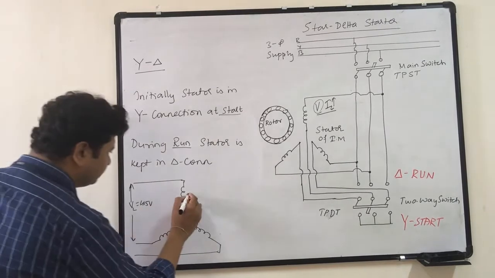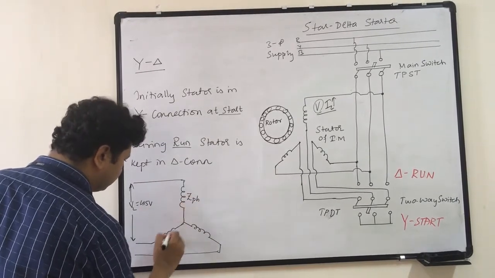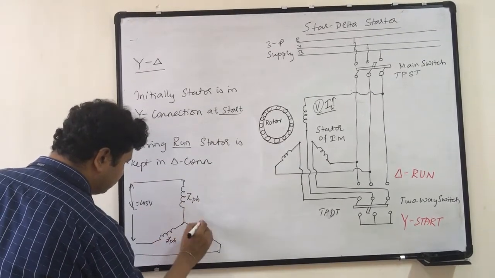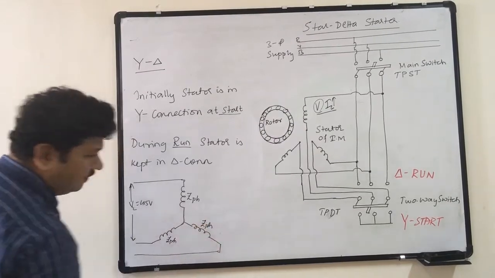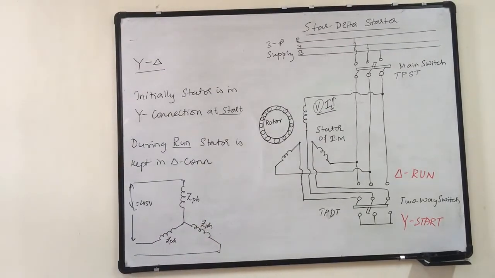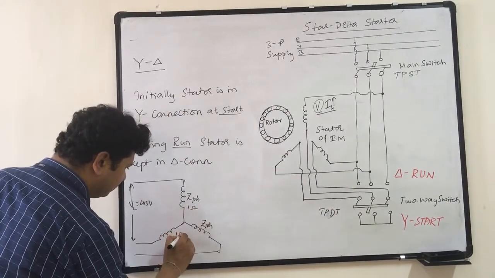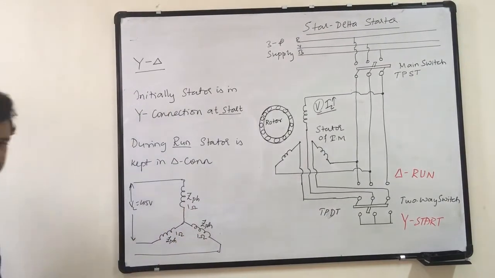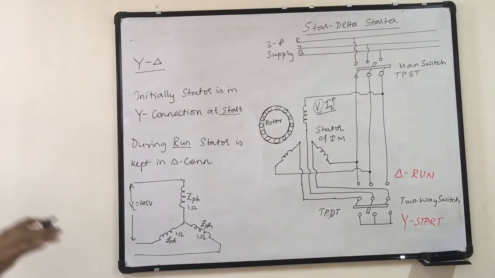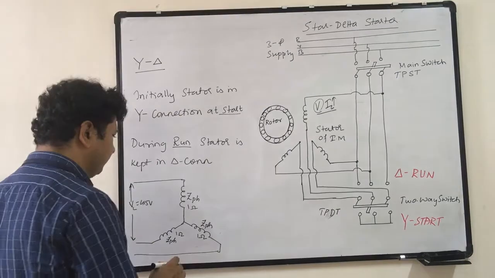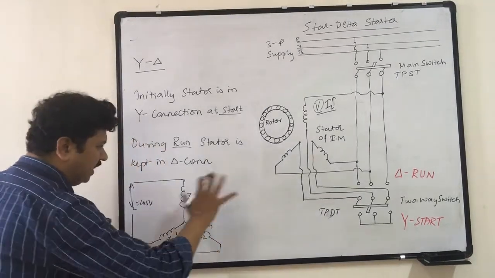This is ZPH, the per phase impedance of the stator winding. Let us take it as 1 ohm, to understand the concept. It won't be 1 ohm, it will be less than 1 ohm in machines. Now the same thing I will connect in delta.